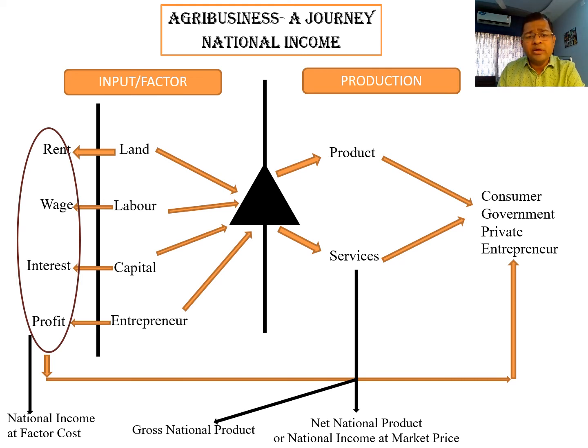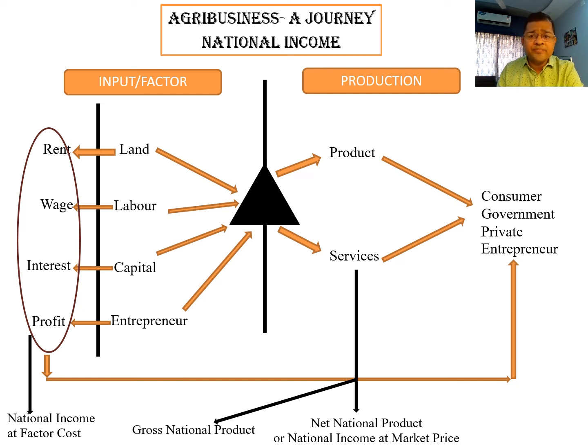But when calculating GNP, the capacity you have is not fully covered, and the capital you have is depreciated on a regular basis. When you deduct depreciation from gross national product, it is called net national product, or national income at market price.